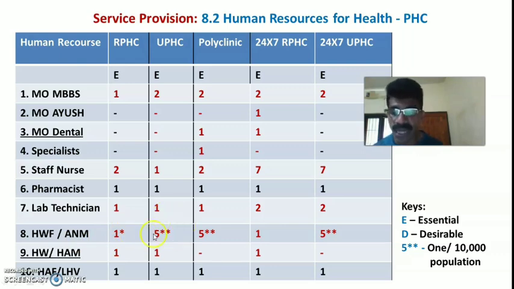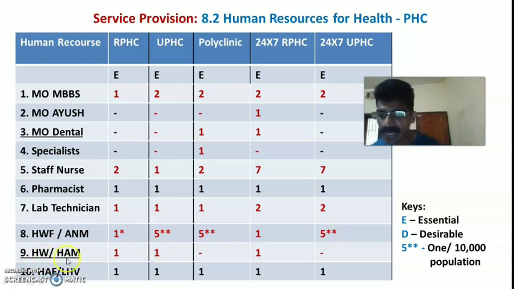And at the same time, in urban PHC, 5 are required, that is 1 in 10,000 population. Okay. So for every 10,000 population in the urban PHC, 5 ANMs or 5 health worker females are required. In the polyclinic also, the same 5 health worker females or ANMs are required. And in 24/7 hours rural PHC, 1 is required. But in 24/7 hour urban PHC, 5 ANMs or 5 health worker females are required.